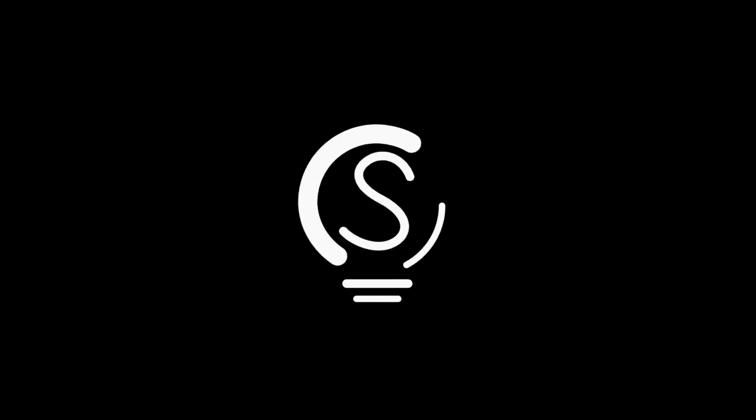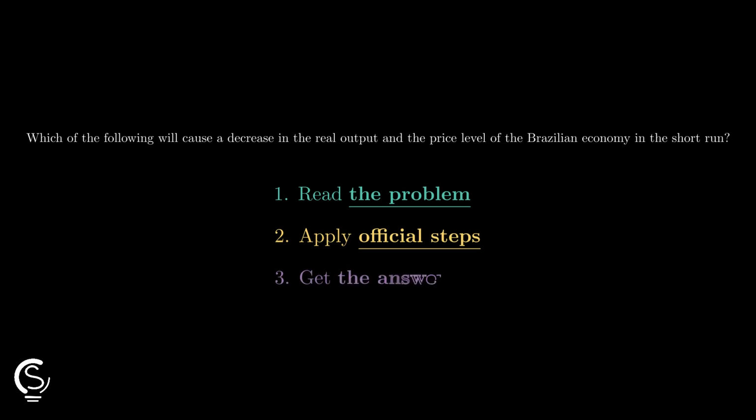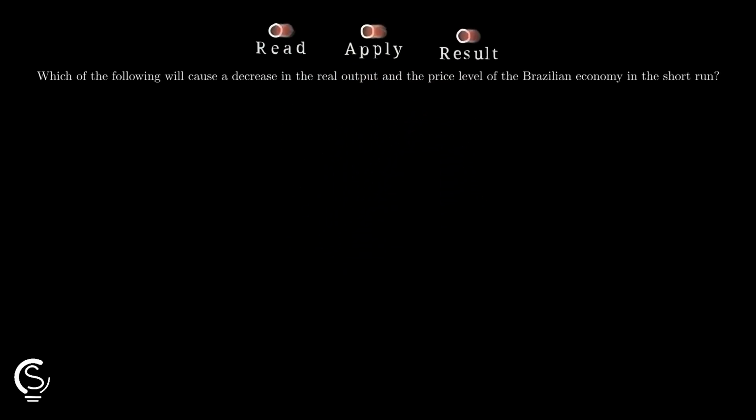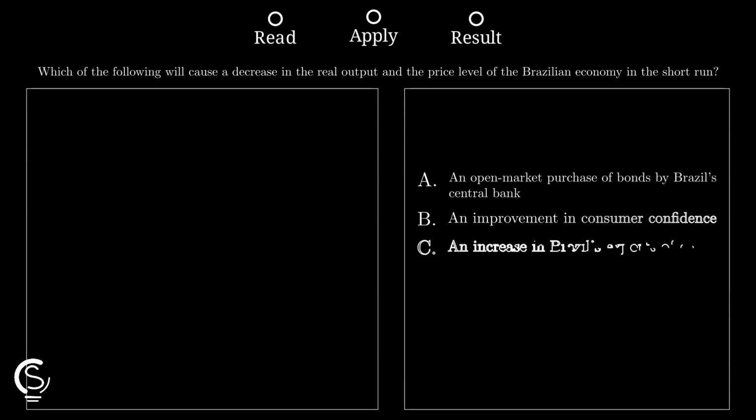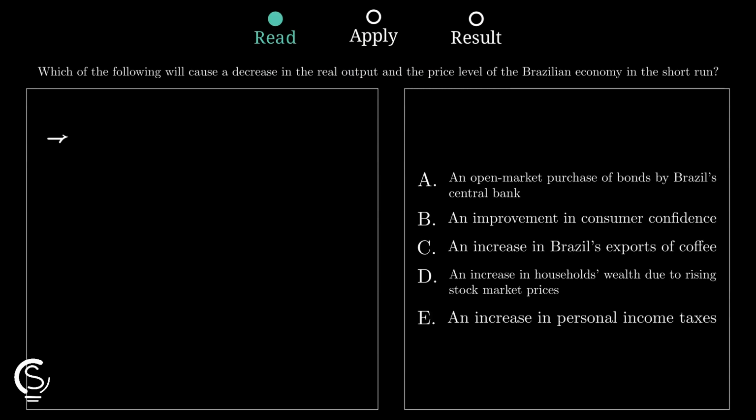Let's level up. Brazil's question is all about short-run AD shifts, and we need the one change that pushes both real output and the price level downward fast. A drop in both real output and the price level means aggregate demand must shift left because short-run decreases in demand lower production and also reduce overall prices.